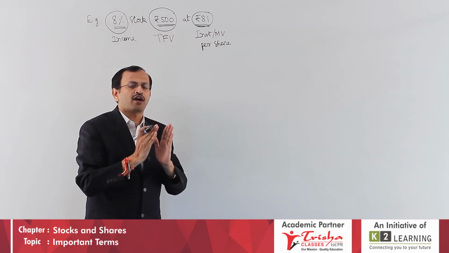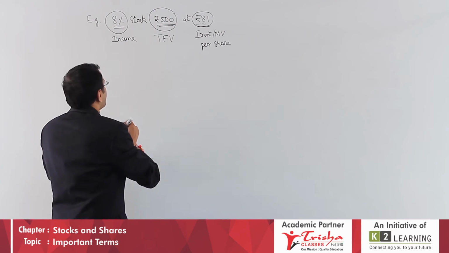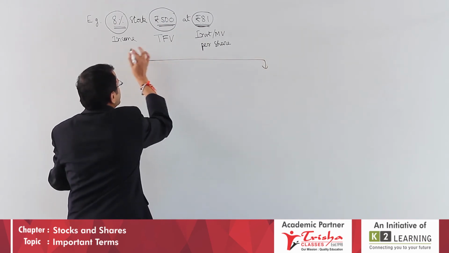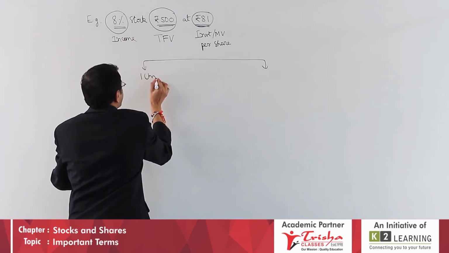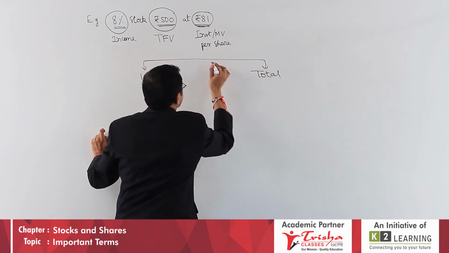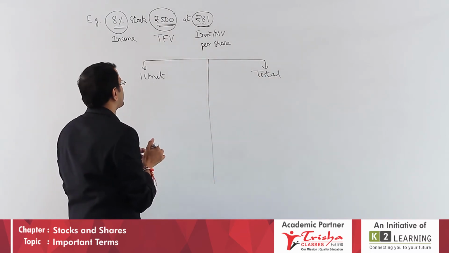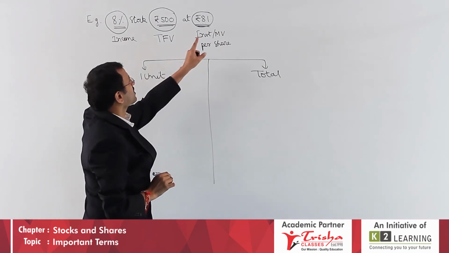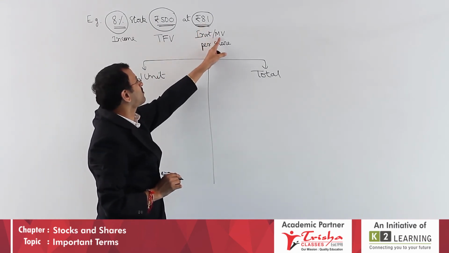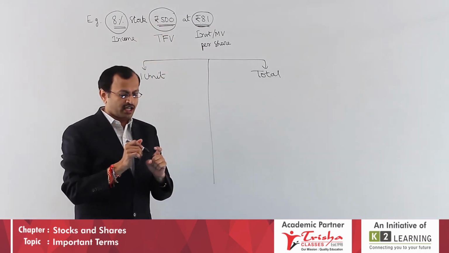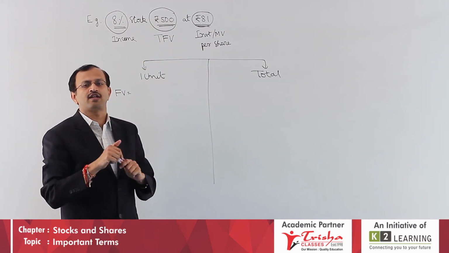Now with this, we have to work out a few computations. I will consider this in two categories: one is the discussion for 1 unit, and the other for the total, all put together. So for 1 unit, we will analyze one by one. For 1 unit, what is the face value? Is it 81? Definitely not. That is the market value per share. This is the total face value. Note that the face value of one share is not given in the question.